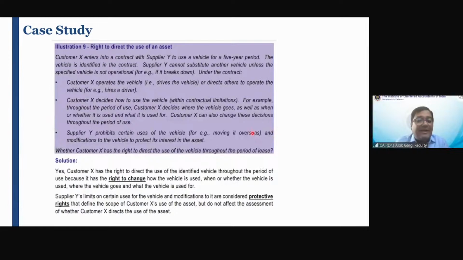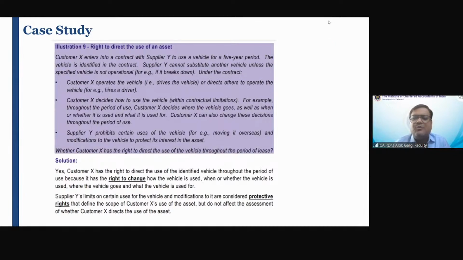Friends, is it an operating instruction or is it like a protective instruction? Protective instructions. Whether customer X has the right to direct the use of the vehicle throughout the period of use? Yes, sir. It is customer X who is controlling the use of the asset. It is customer X who has a right to control the use of the asset.